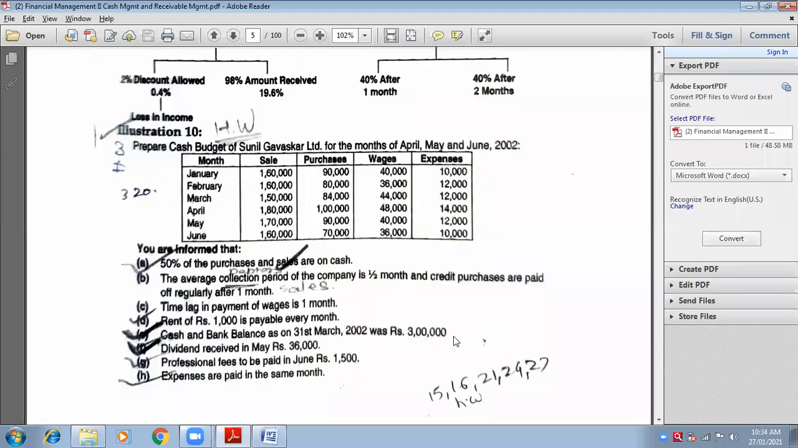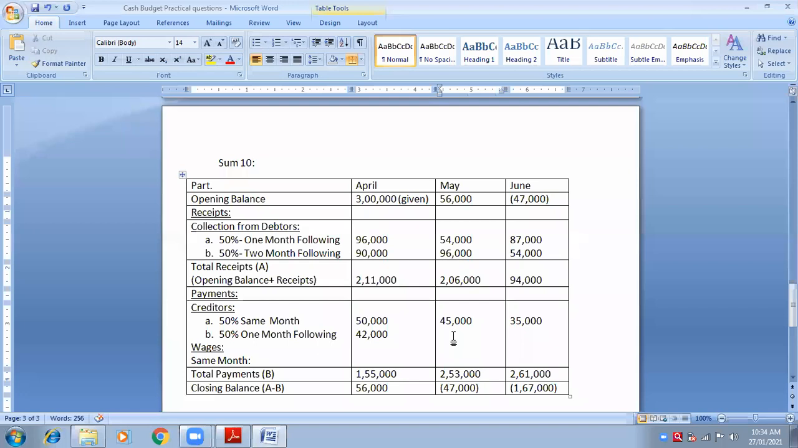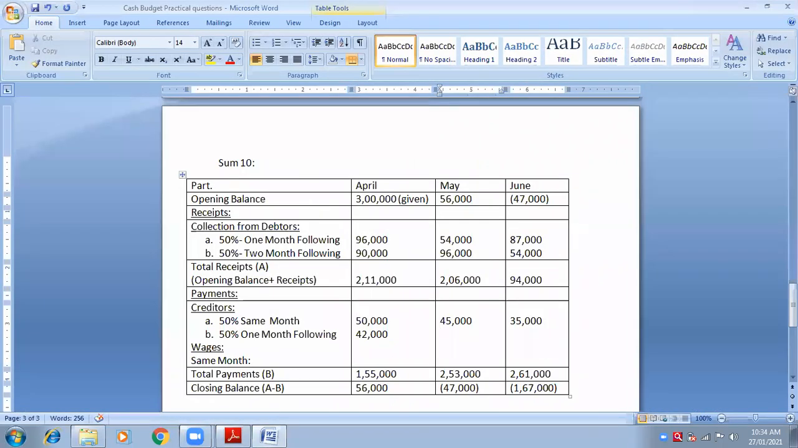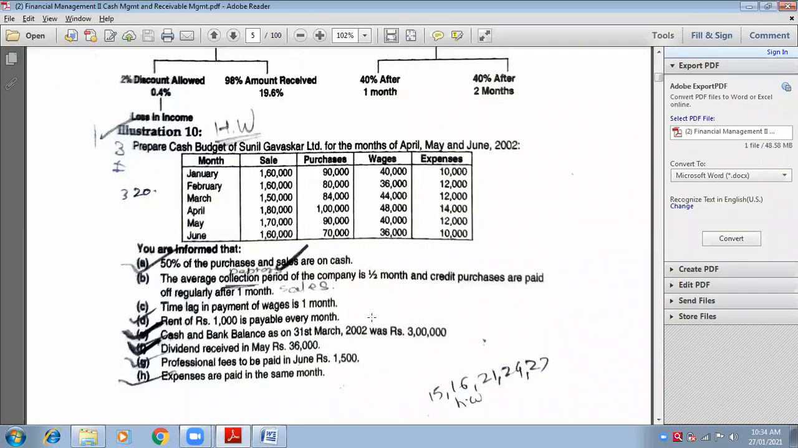Now, May is 1 month following of which month? April. So you have to think about April. Come to purchases. It is 1 lakh. Tell me. 50,000. Very good. 50 percentage of 1 lakh is 50,000. So can you see? Think about April only now, just to check whether my answer is right or wrong.